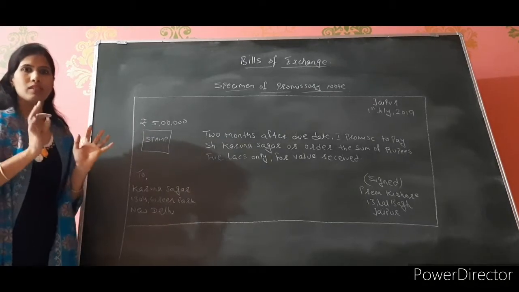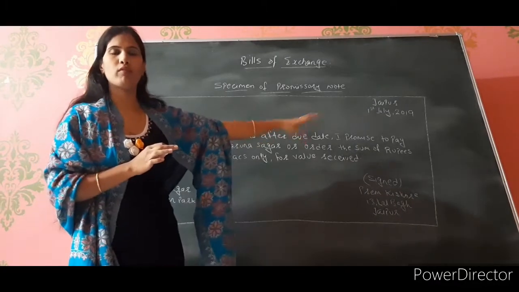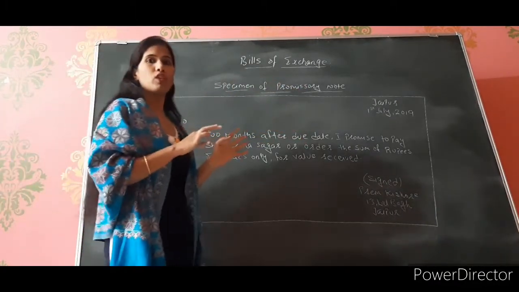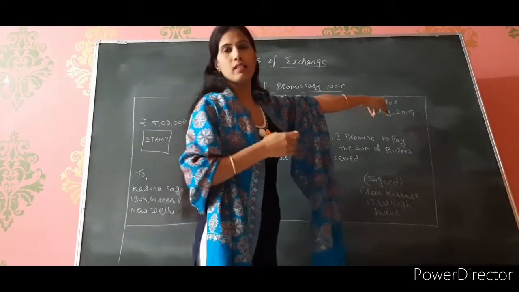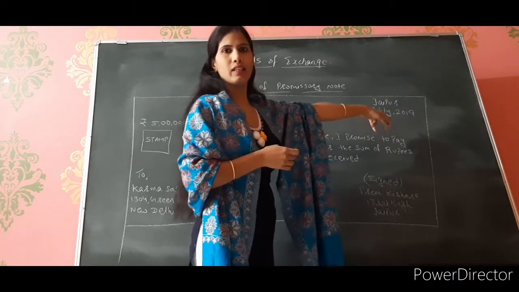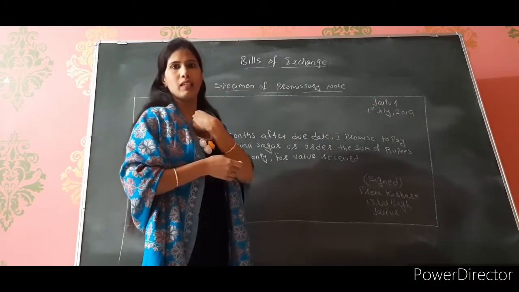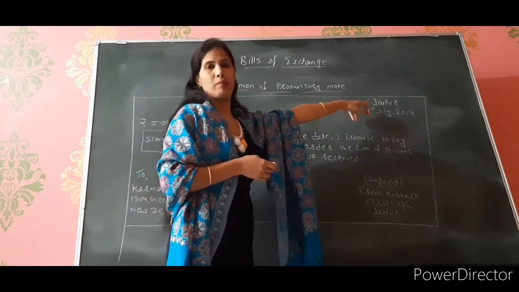So there is just a little bit difference. Just the statement, here you have to write I promise to pay. The other thing is in bills of exchange, the drawer, the creditor, he writes his city name and then the date. But here when the purchaser of the goods is making the promissory note, then the city of his name will come.